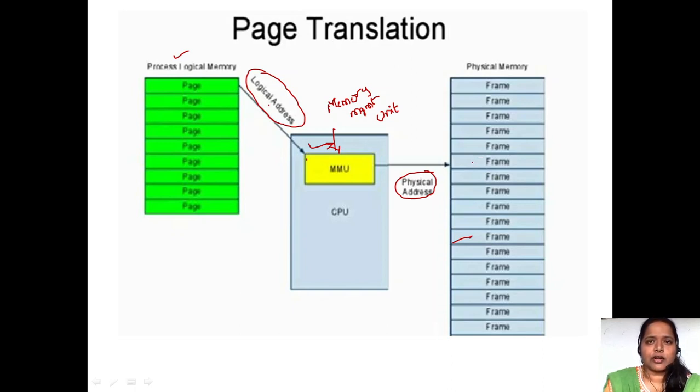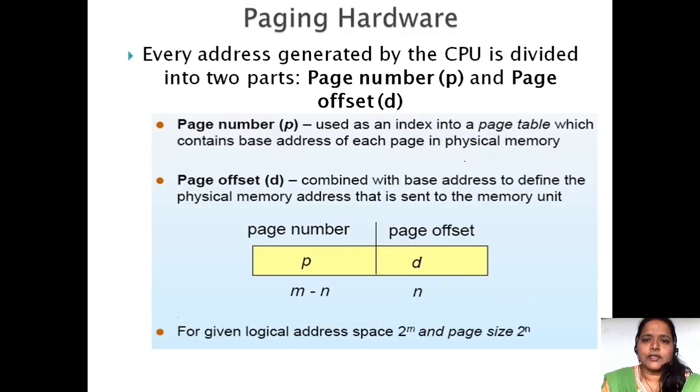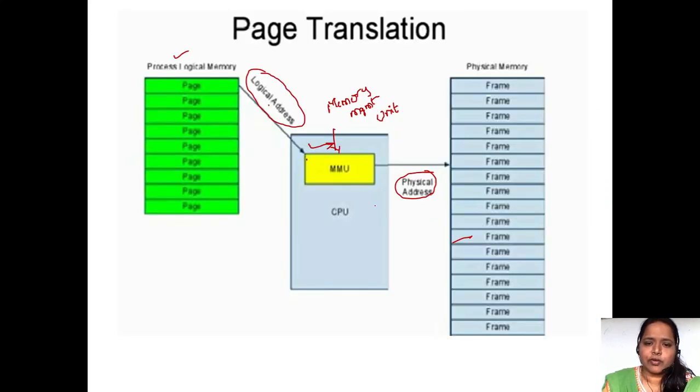So pages are going to be dumped onto the frames, but the CPU generates the page number and we don't know the frame number. So in order to translate that logical address into a physical address, we need one unit, which is called the memory management unit. The purpose of this memory management unit is to convert the logical addresses to the physical addresses. Fine. So what this memory management unit will do is it is going to maintain a page table.